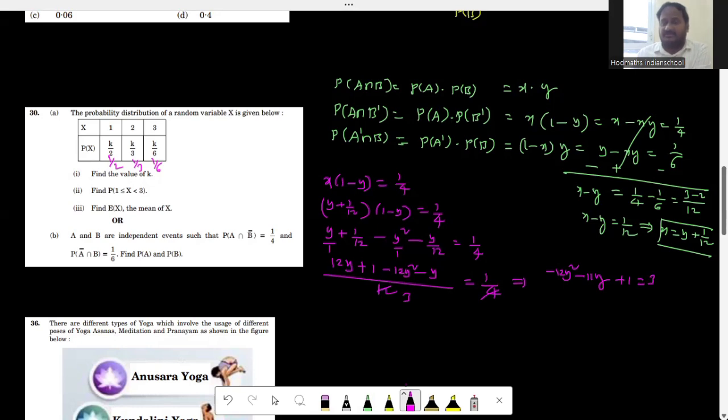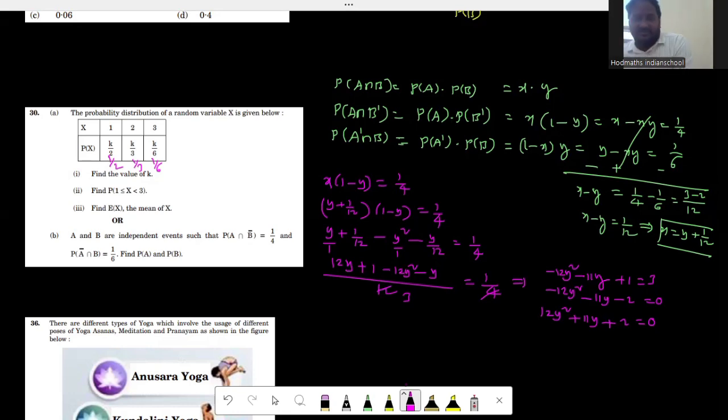So minus 12y square minus 11y, plus 1 minus 3 is equal to minus 2, is equal to 0. So I'm going to change this as 12y square plus 11y plus 2 is equal to 0, right? I think you are getting all negative numbers here. So 12y square plus 11y plus 2 is equal to 0.